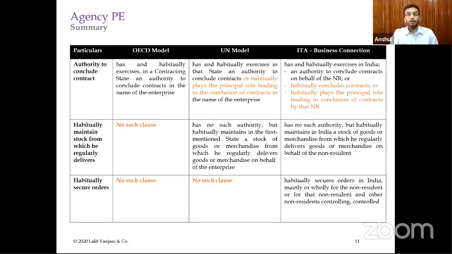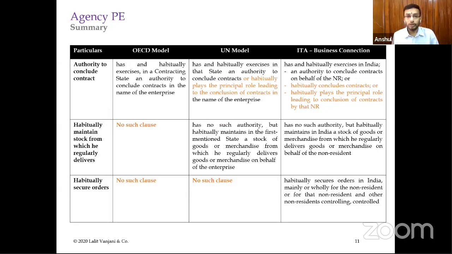So this is a summary of the OECD model convention, the UN model convention, and the business connection. As I mentioned, there has been a change in the definition of business connection in section 9 also. In the OECD model there is only one thing, habitually concludes contract. In the UN model it also says that habitually plays the principal role leading to the conclusion of contract.